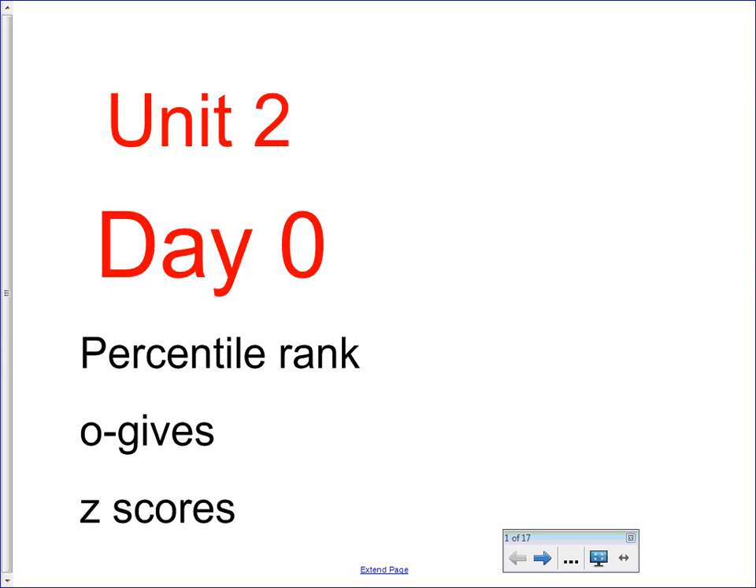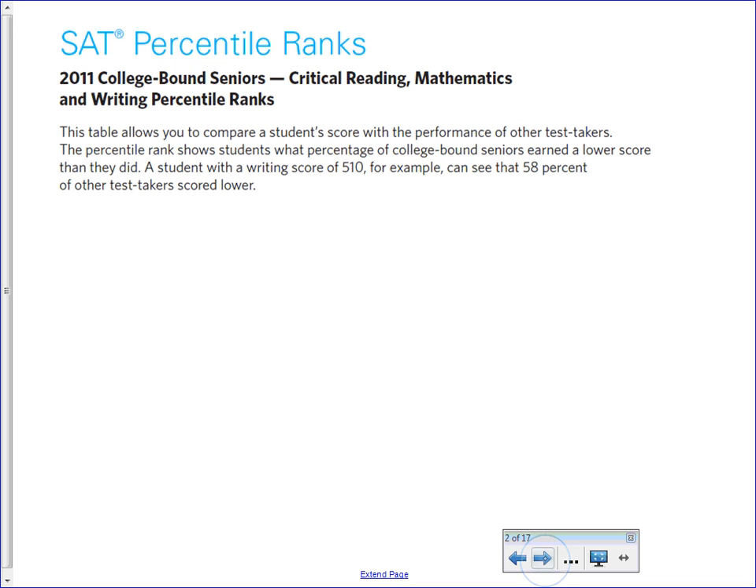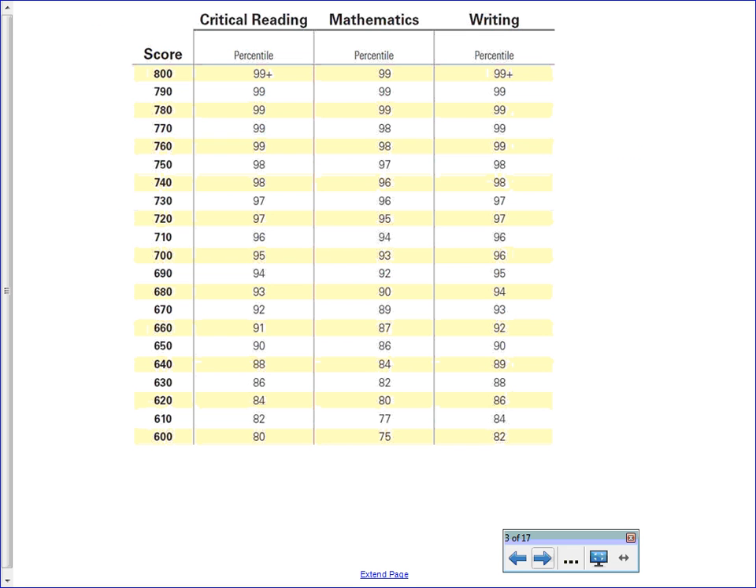Okay, we're starting our next unit, which is going to be on distribution. So the first thing we need to talk about is just positions in the distributions and how we arrange that information. If you take the SAT, they end up sending you a piece of paper with this on it, and it says a writing score of 510 means 50% of other people scored lower. And so you can see this, which is the percentile rank in each one of the SAT.